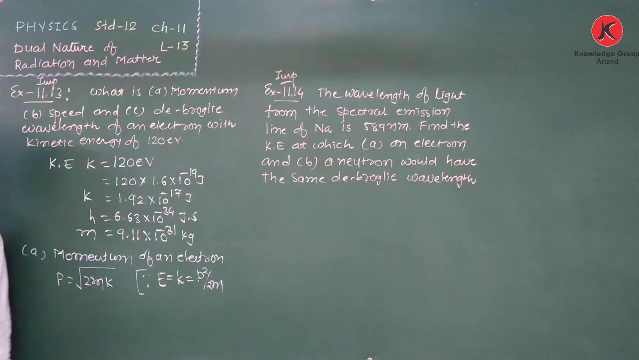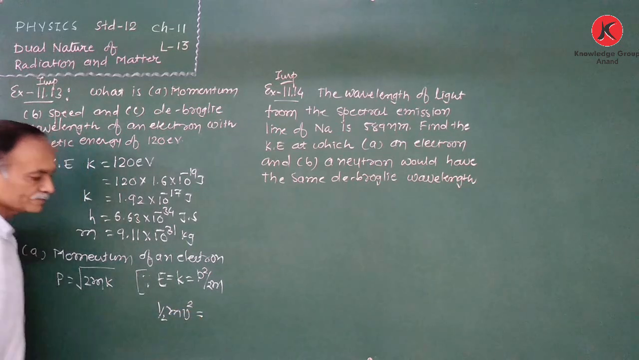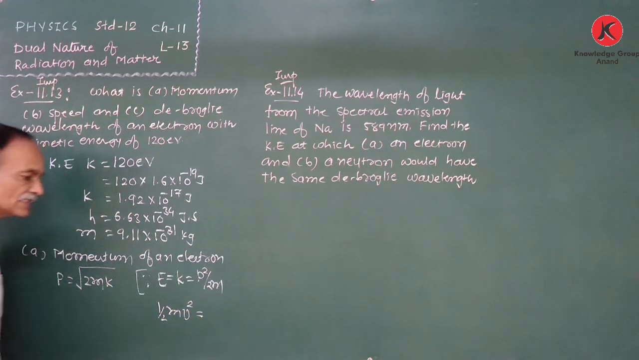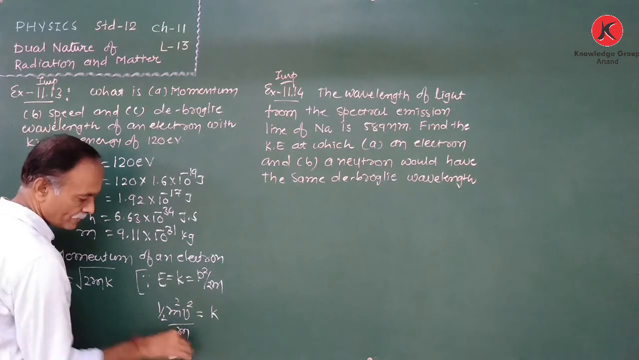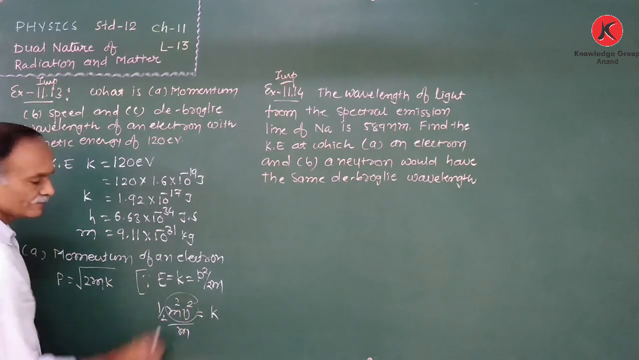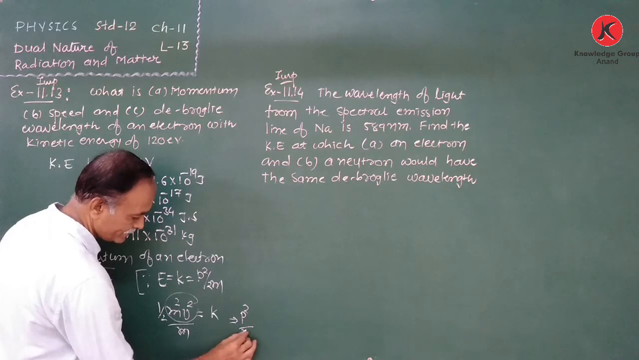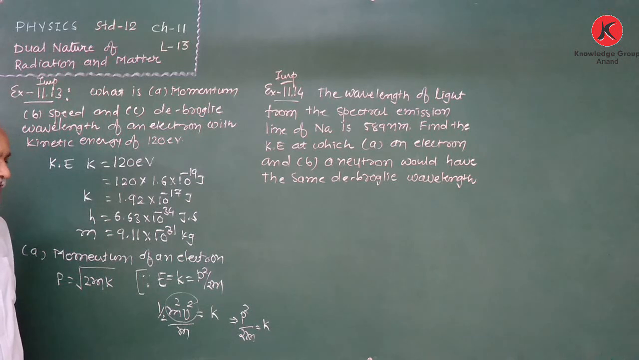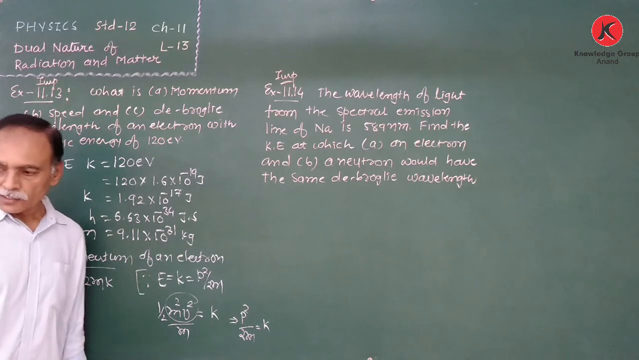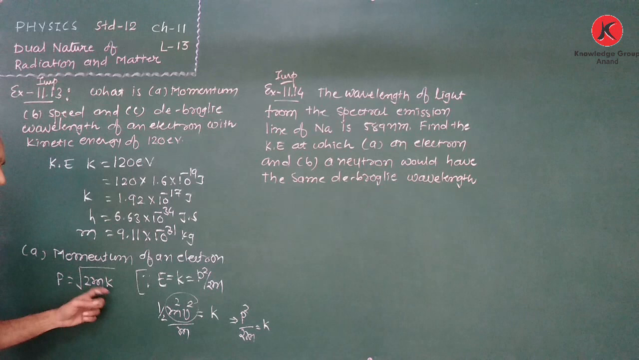How do we obtain this relation? We know that half mv square is the kinetic energy. Multiply and divide by m, so that becomes the momentum. Therefore p square upon 2m is equal to K. Clear this? Okay. For that purpose, here we directly use this relation p is equal to under root of